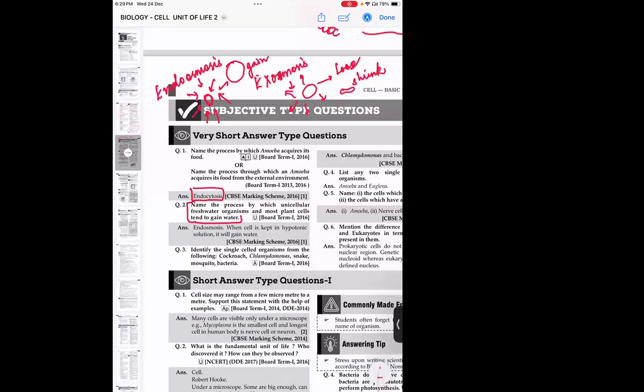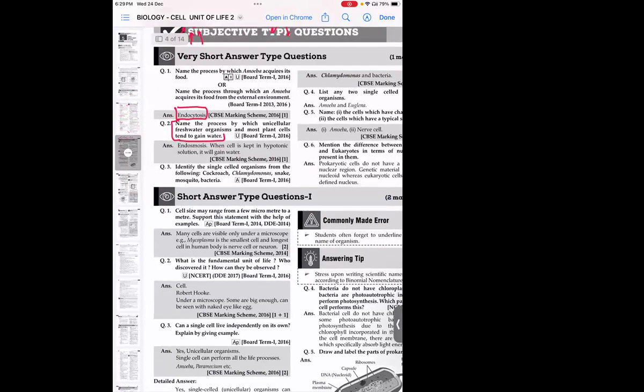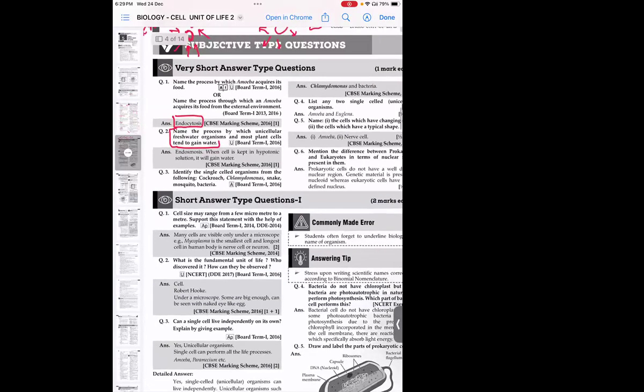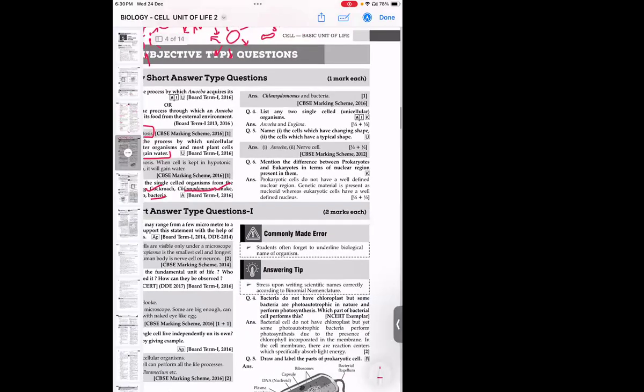Now, third one: identify the single cell organism from the following: cockroach, chlamydomonas, snake, mosquito, and bacteria. Cockroaches and snakes are multicellular. Chlamydomonas and bacteria are unicellular in nature, made up of only one cell. Now, list any two single cell organisms. Amoeba and euglena are single cell organisms.